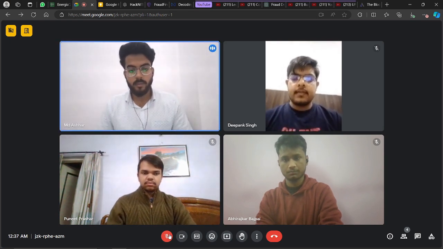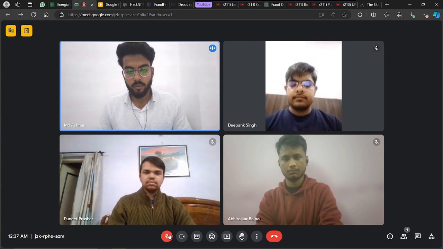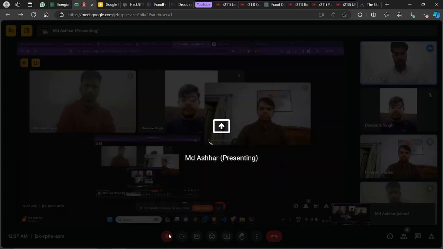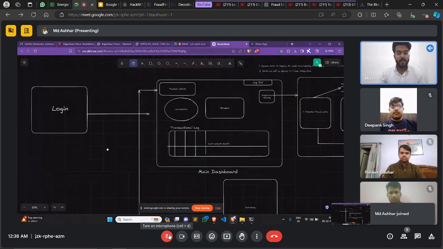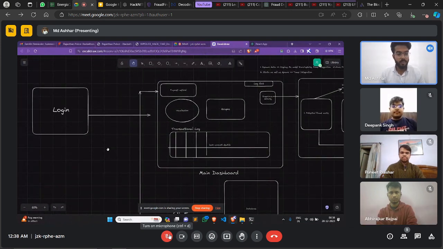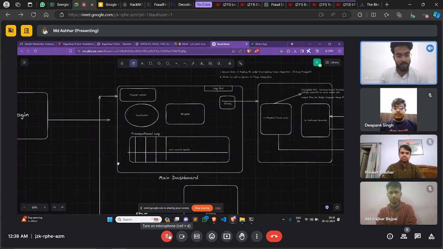Now coming to the problem statement, I would like to present you the workflow that we'll be going to follow for the entire prototype that we're designing. So I'm sharing my screen for that. Okay. So over here we'll be having a login page where only the authorized person can log in with suitable credentials. On successful login, he or she will be directed to a main dashboard page. Over here we'll be having an option for payment method. Upon selecting a particular payment method, let's suppose we're selecting UPI payment for the sake of simplicity.